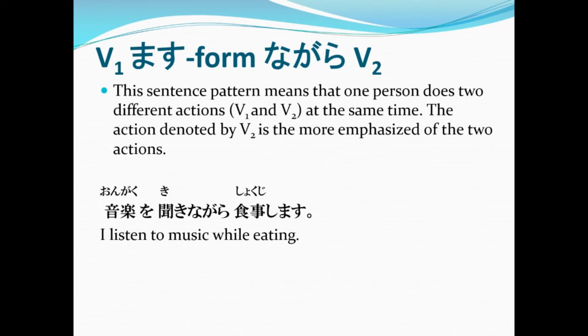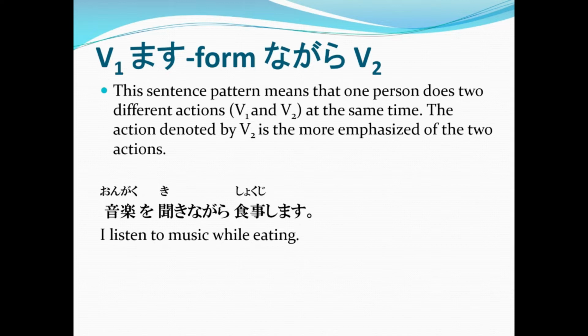Ongaku wo kikinagara shokuji shimasu. I listen to music while eating. Notice that the masu form of "to listen" is kikimasu. So, we change kikimasu to kikinagara to make it verb 1.